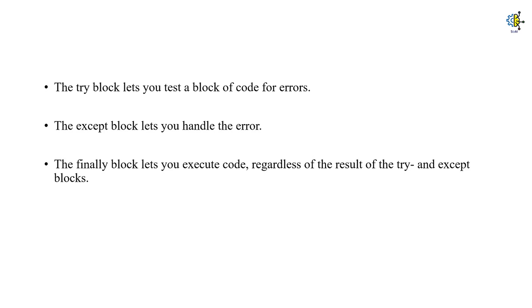As you can see on the screen, the try block lets you test a block of code for errors. The except block lets you handle the error that has resulted. And the finally block lets you execute code regardless of the result of the try and except blocks.